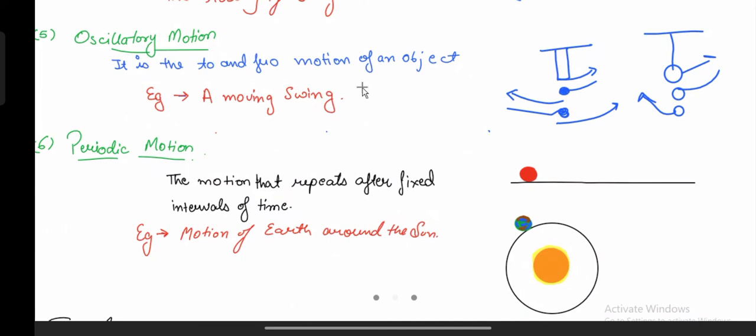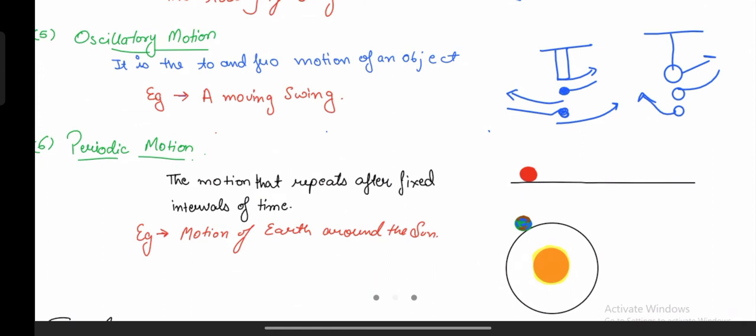Okay, so next is periodic motion. What is periodic motion? See, in your school, every period repeats after a fixed interval of time. First class of math, 30 or 40 minutes. Next class of science, again 30 or 40 minutes. Next class of history, again 30 or 40 minutes. There is a fixed time limit. So, periodic motion is when an object repeats its motion after a fixed interval.